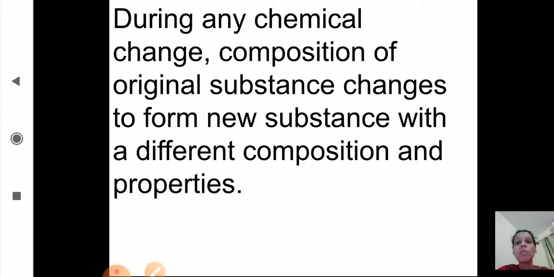So what are chemical changes? In chemical changes, the composition of the original substance changes to form a new substance with new properties and a different composition.